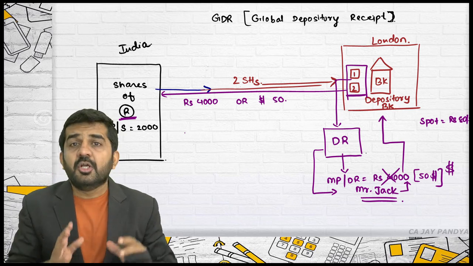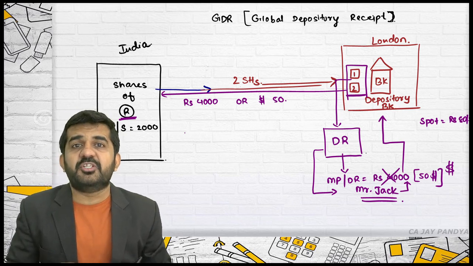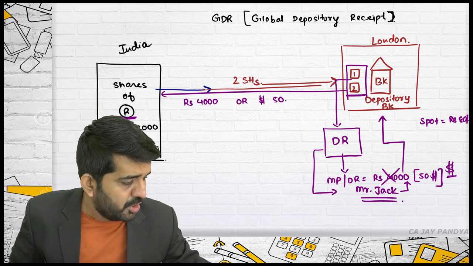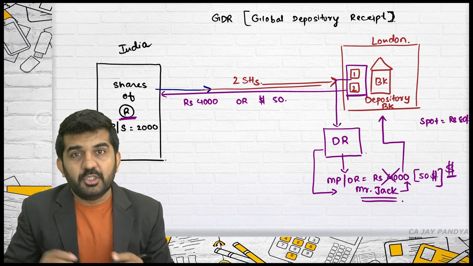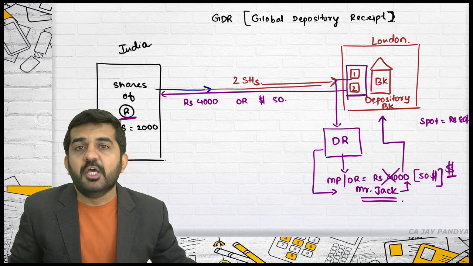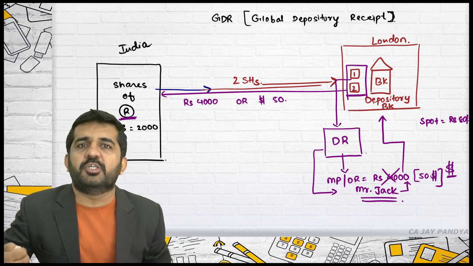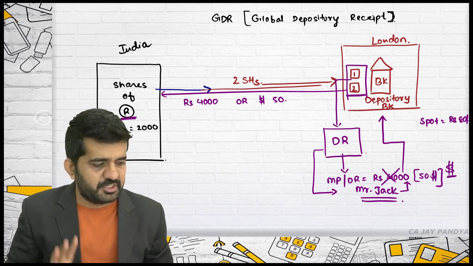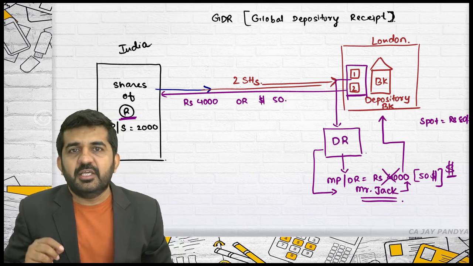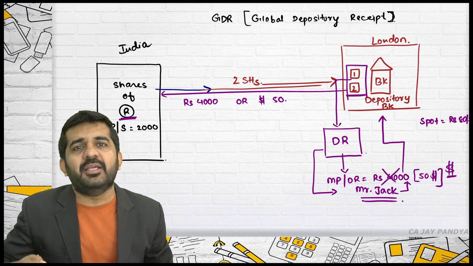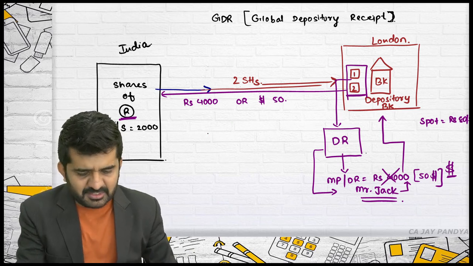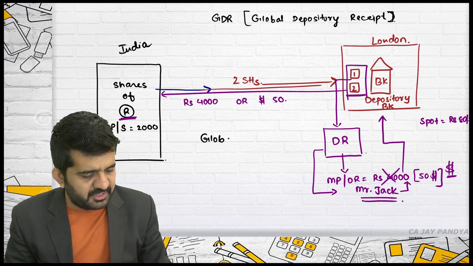Is it all right? The same company can issue its shares in Japan also, can issue its shares in China also in terms of US dollar. The rules and regulations of the host country, that is the depository bank's country, should permit the issue of your depository receipt, that is your country's depository receipt. As this depository receipt is issued other than in USA, these depository receipts are termed as global depository receipts.